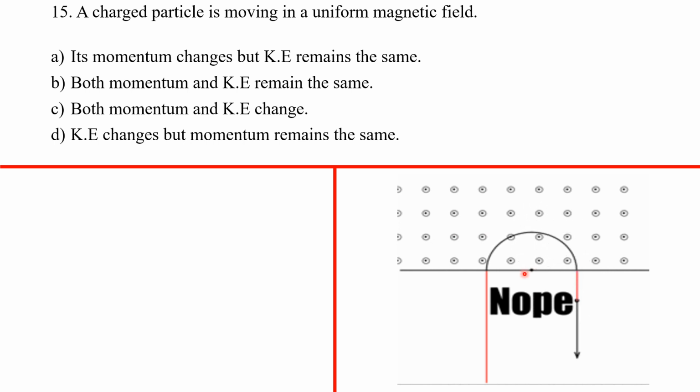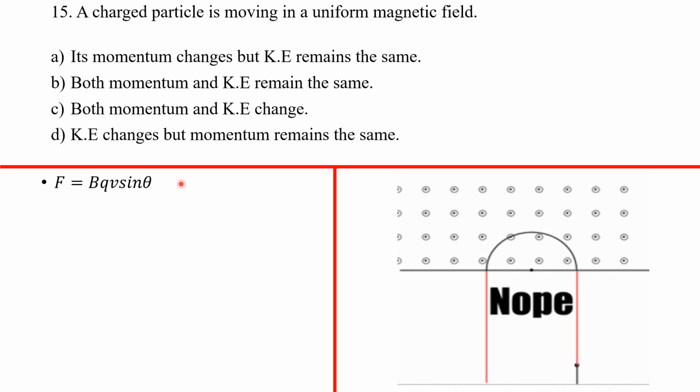The centripetal force is provided by what? By this force, qvB sin theta. Because the charge is entering perpendicular, the direction of motion of this charge is perpendicular to the direction of the field. Theta here is 90, so you have sin 90, which gives 1. So I basically have this centripetal force pointing towards the center, causing it to move in the circular path, to be Bqv. So that's what we know.